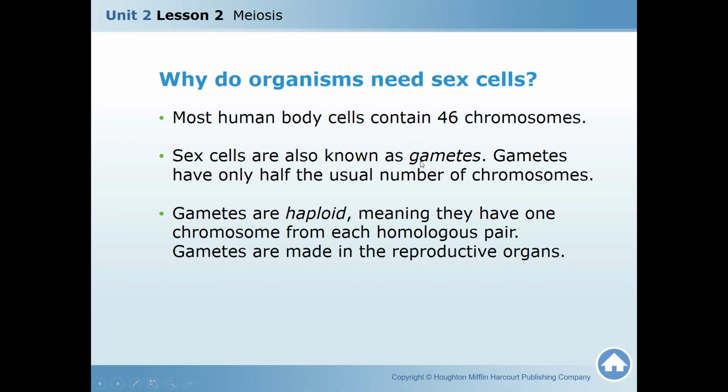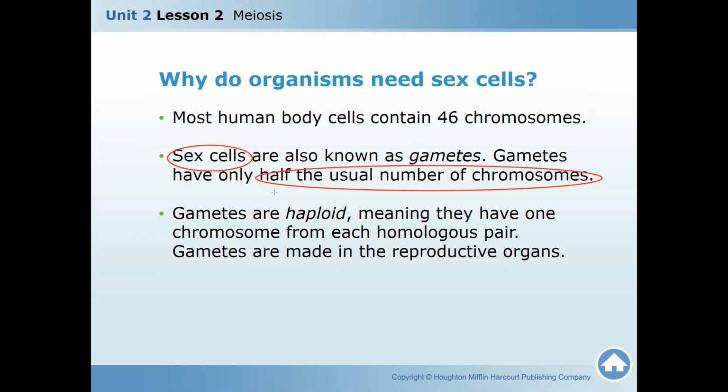Sex cells are also known as gametes. Gametes have only half the usual number. Girls, again and again, this is the major difference between the body cell and the sex cell. Sex cells have half the usual number of chromosomes, and that's why they are called haploid. They get each chromosome, one from the mother and one from the father.